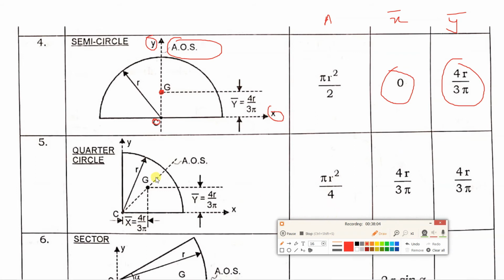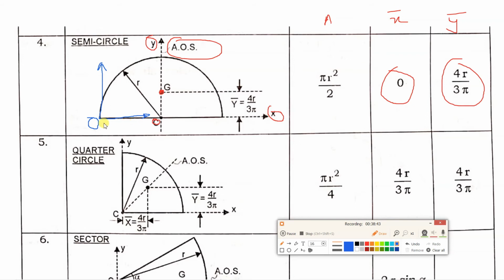Now it is not necessary that this center point is at O. Suppose axis is shown over here. This is axis and this is point O. Now you answer me, what will be x bar and what will be y bar?